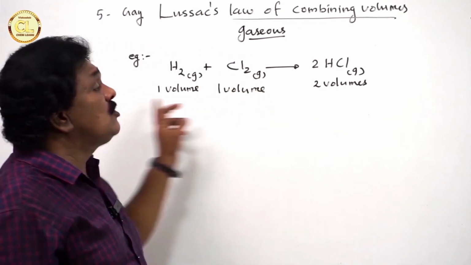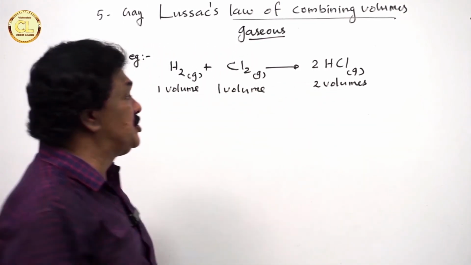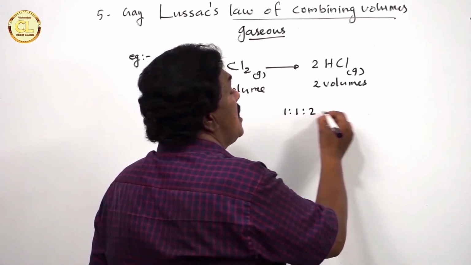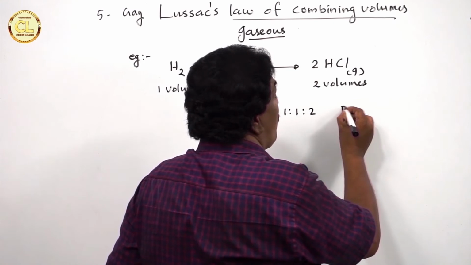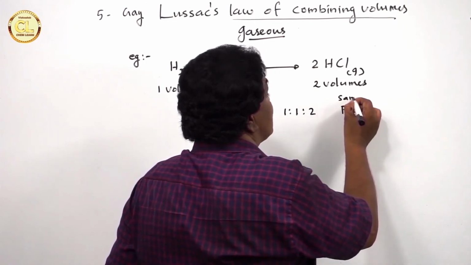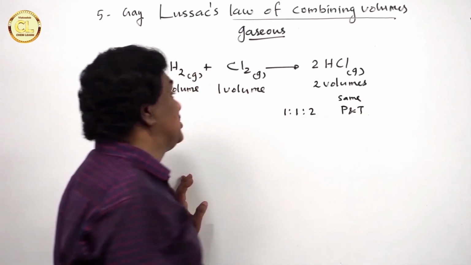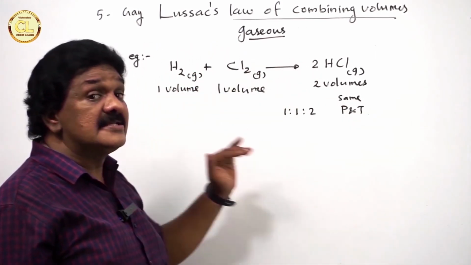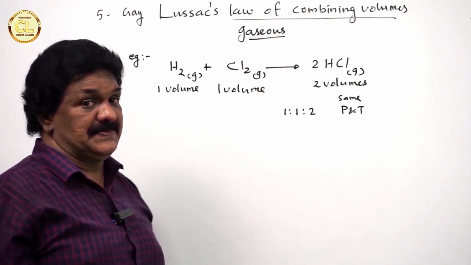And these volumes bear a simple ratio 1:1:2 under the same conditions of pressure and temperature. That is, their volume must be measured at the same temperature and pressure.